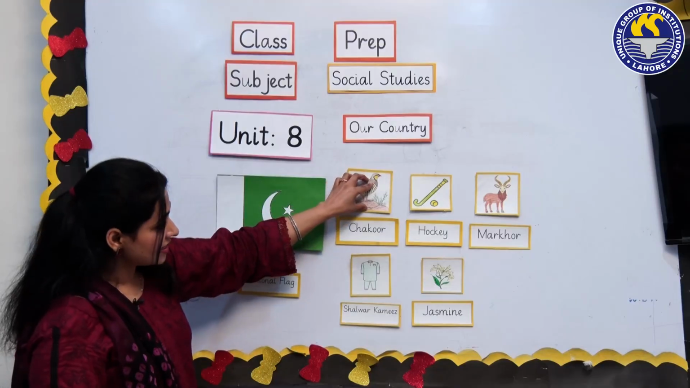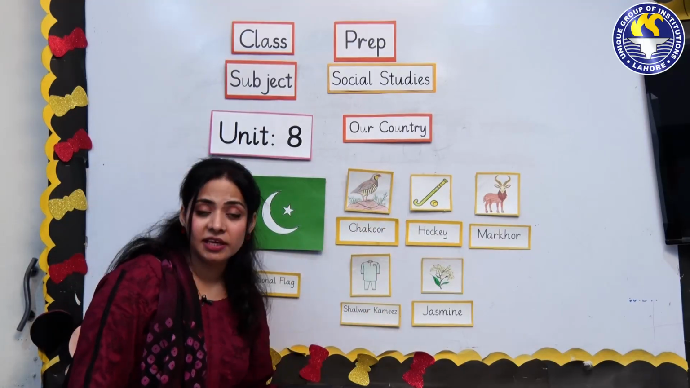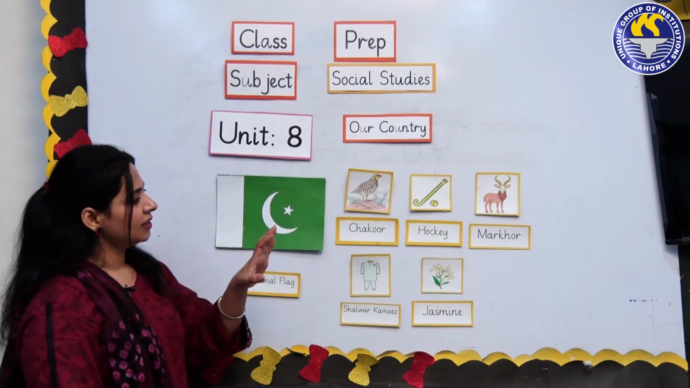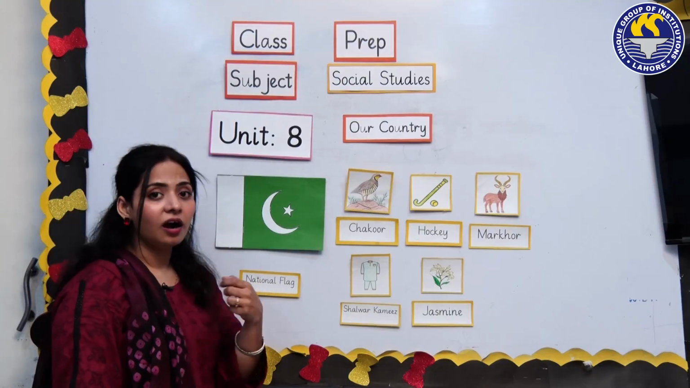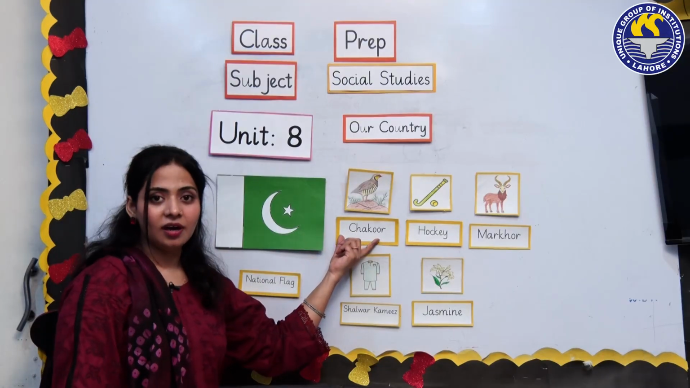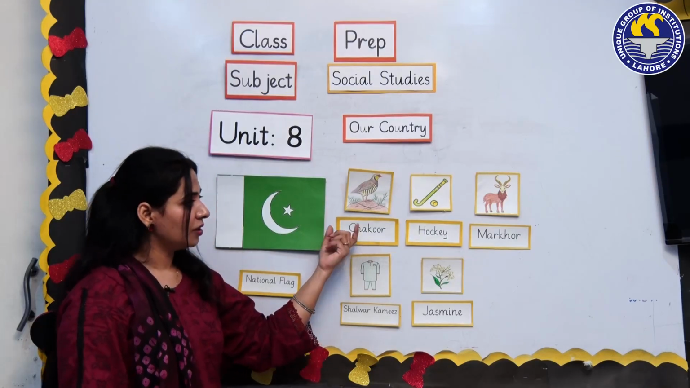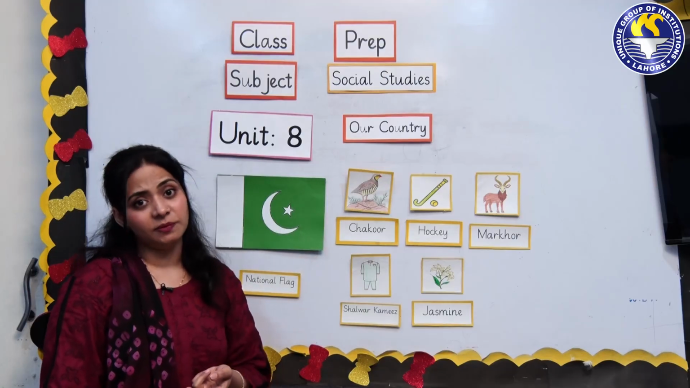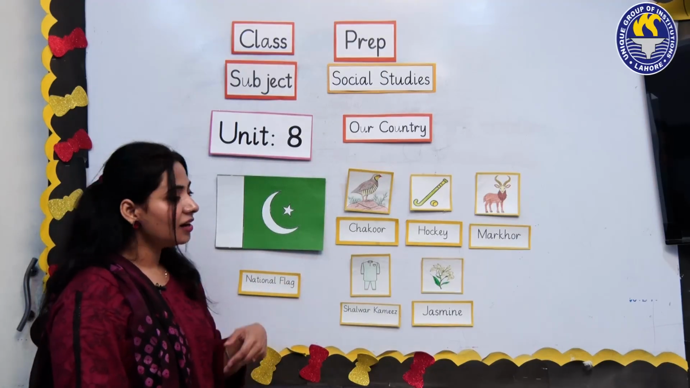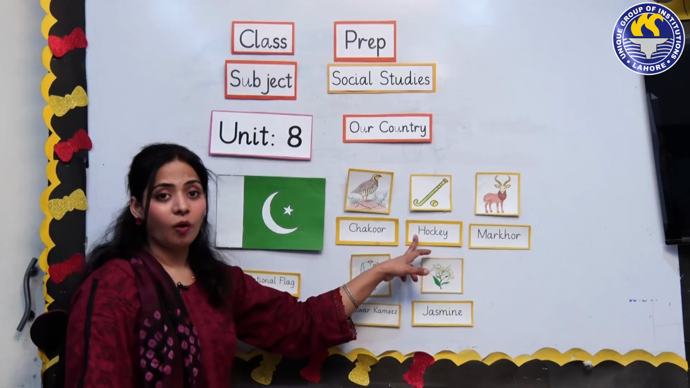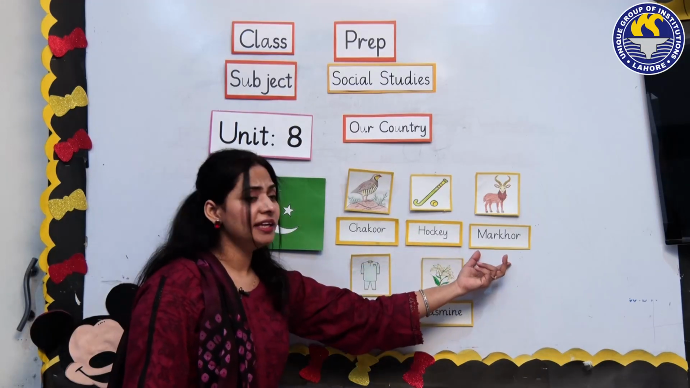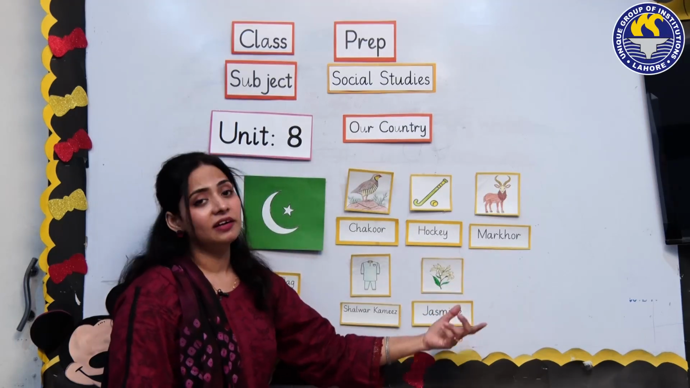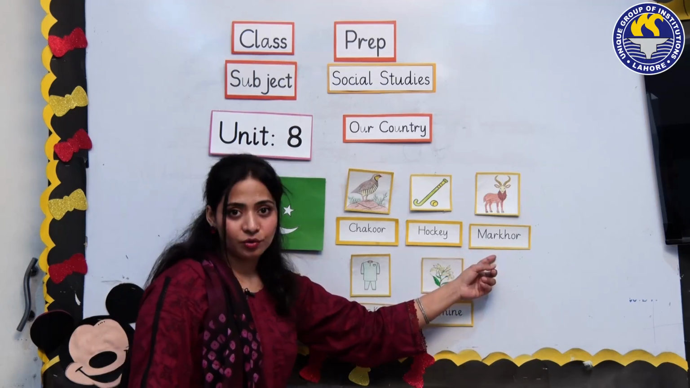Now over here you can see that there are many things that only belong to our country. For example, there are many birds, but our national bird is chakor. There are many games like cricket, football, basketball, polo, but our national game is hockey. Then there are many animals, but Pakistan's national animal is markhor.